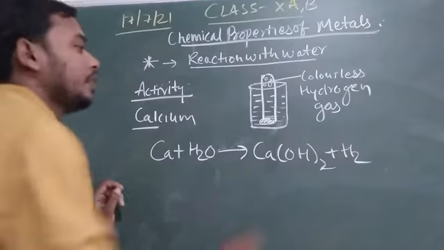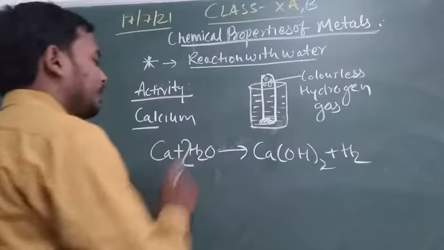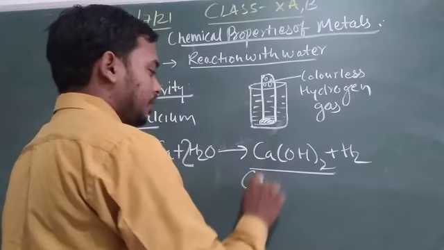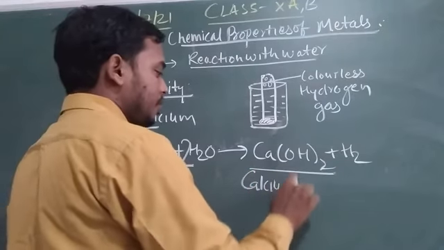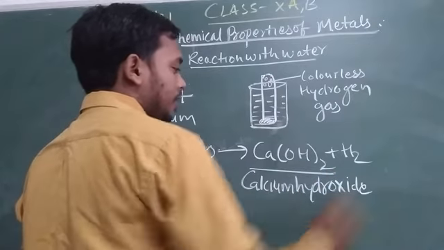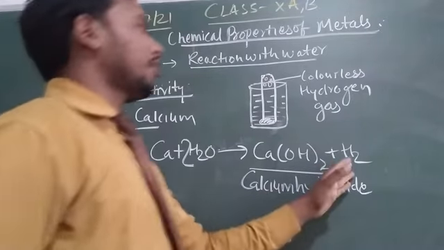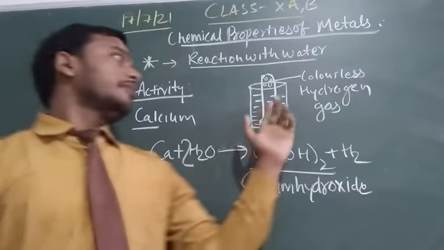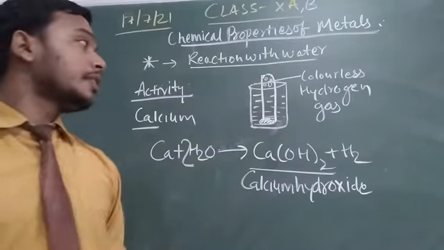After this reaction, calcium hydroxide is formed, and the hydrogen gas is observed on top in the test tube.